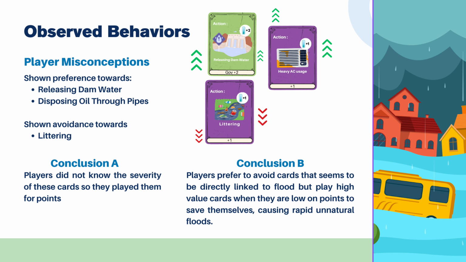Next, we have observed that players have shown a tendency to avoid playing the littering card, although they are more common, and a tendency to play higher value cards when low on points, like releasing dam water or disposing oil through pipes, leading to floods being rapid and unnatural as they come faster than in nature. This behavior reflects real-life tendencies in humans where we are concerned about our actions that directly affect the environment, but not actions that indirectly cause floods or other natural disasters.